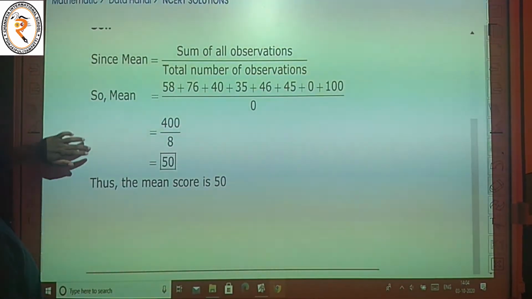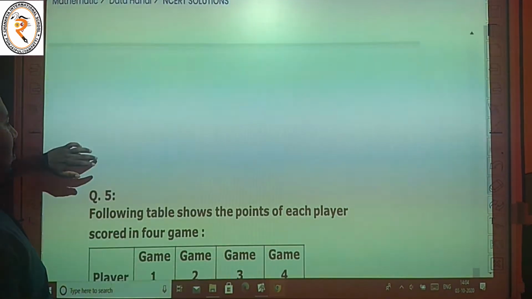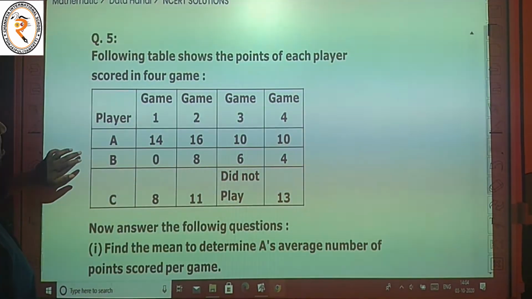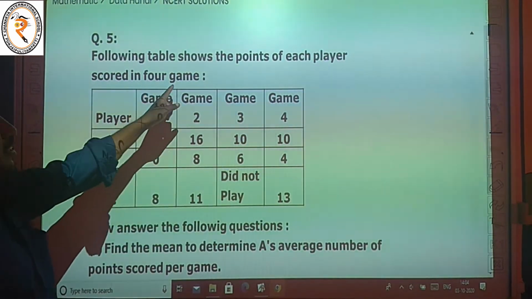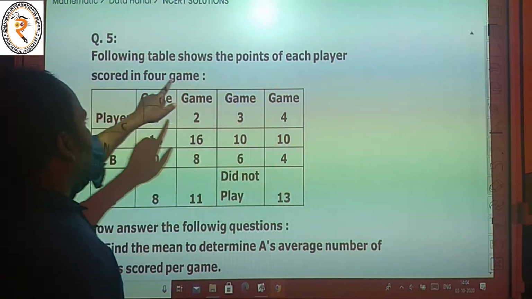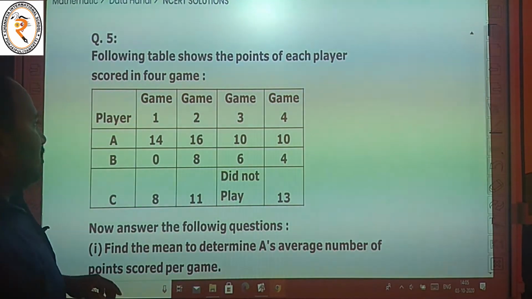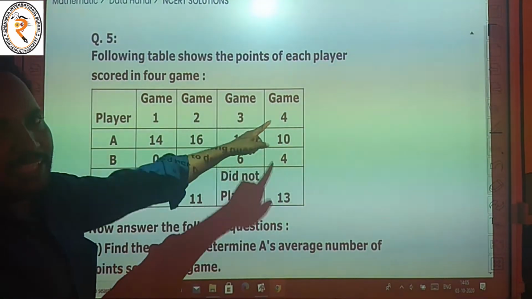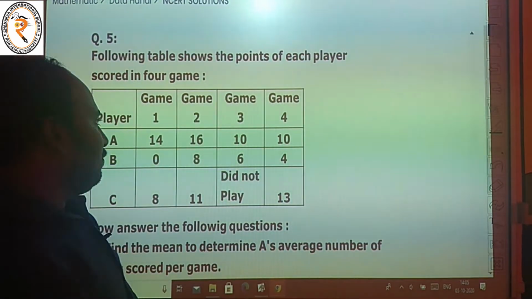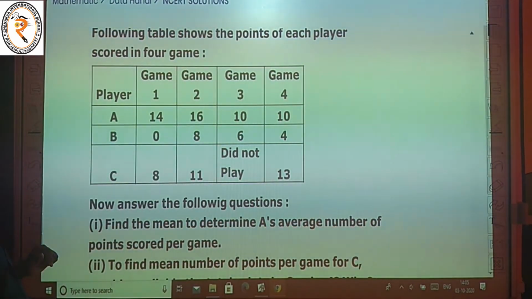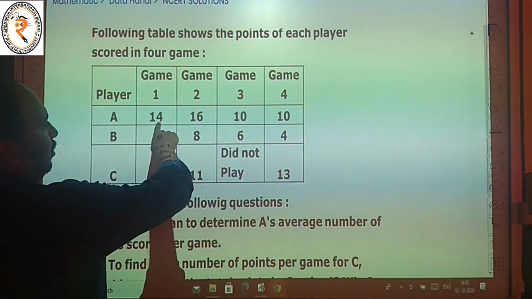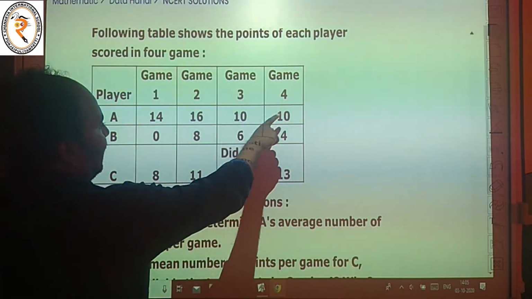The next one, question number 5. The following table shows the points each player scored in 4 games: Game 1, Game 2, Game 3, Game 4, and 3 players A, B, C. Player A scored 14, 16, 10, 10.